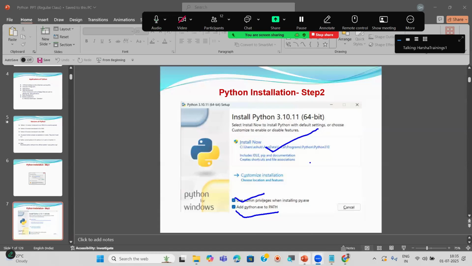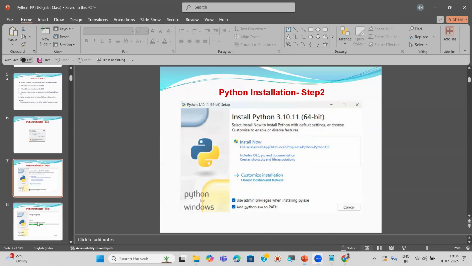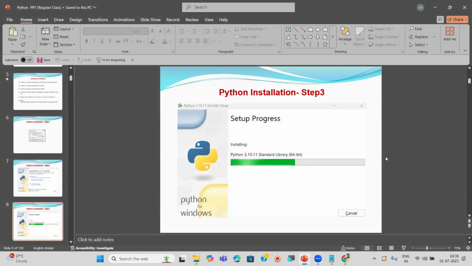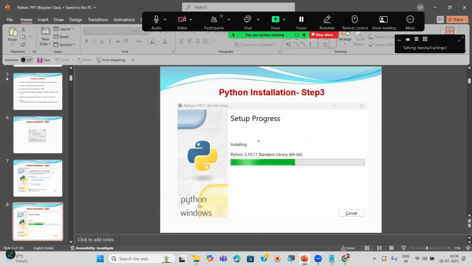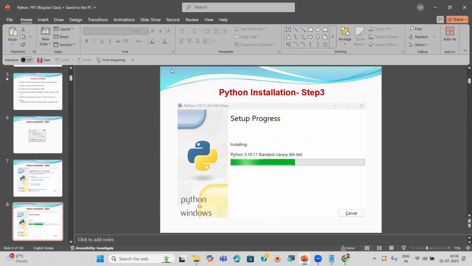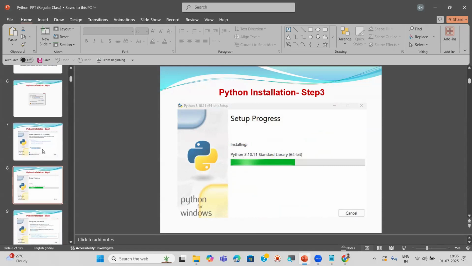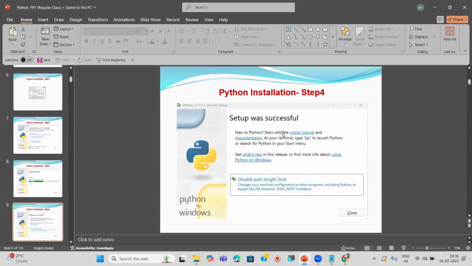As soon as you click on install now, after choosing the two checkboxes, now you can see one more dialog box, this one. Setup in progress means that the software is installing. See here the message also: Installing. Any version download installation is common, same. Now it's going to install within seconds only. After that, it will show one more dialog box. What is that here? Setup was successful. That's it. Very easy, na?